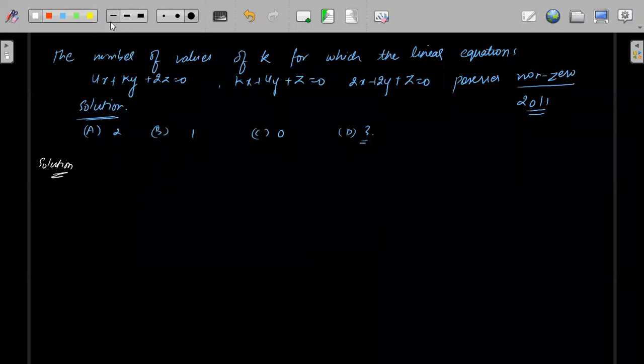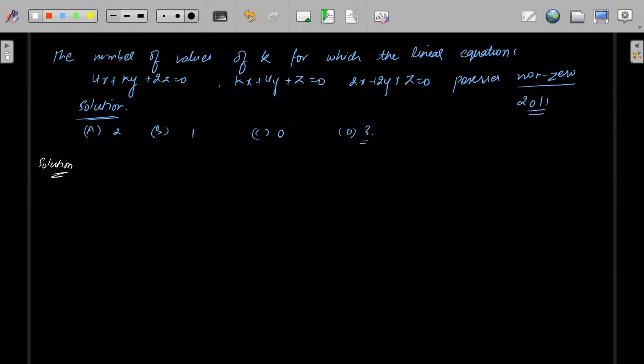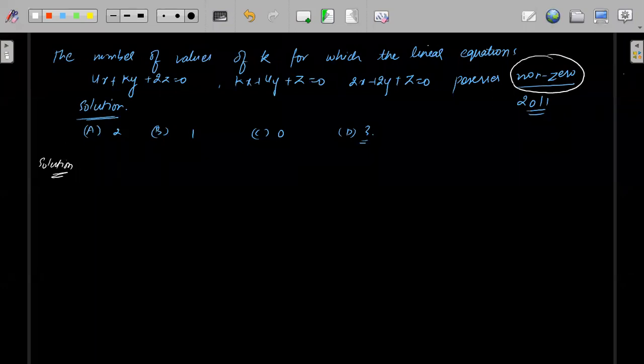Okay, answer I have not checked. I think you are getting 2 values. So let's see this one. This is a homogeneous equation where constant terms are 0. So why are they saying non-zero solution? Because non-zero solution means a non-trivial solution. Non-zero or non-trivial solution. For non-trivial solution, we know what we should do: D should be equal to 0, right?